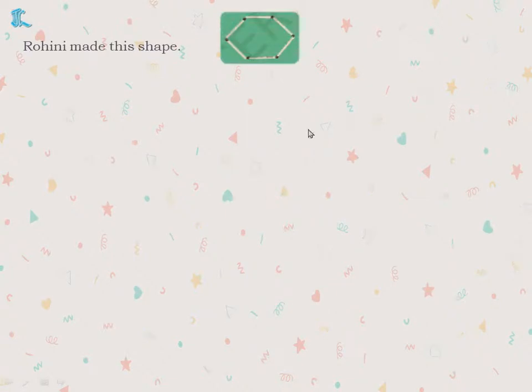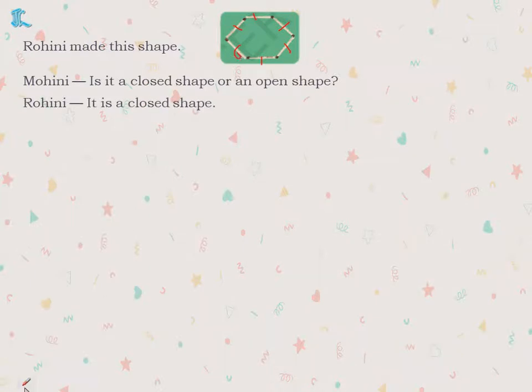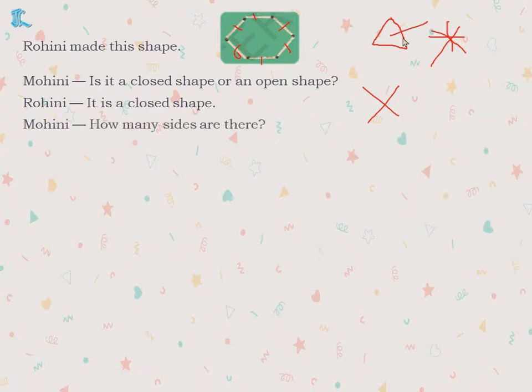Rohini made this shape. How many matchsticks has she used? See, 1, 2, 3, 4, 5 and 6 matchsticks she has used. Now Mohini asked, is it a closed shape or an open shape? Rohini replied, it is a closed shape. Children, what is a closed shape and an open shape? We already discussed this before. See, this triangle is a closed shape. But if I keep the matchsticks like this or like this, all these are open shapes. Children, these are open shapes and this is a closed shape. Mohini asked, how many sides are there? Rohini said, it has 6 sides.